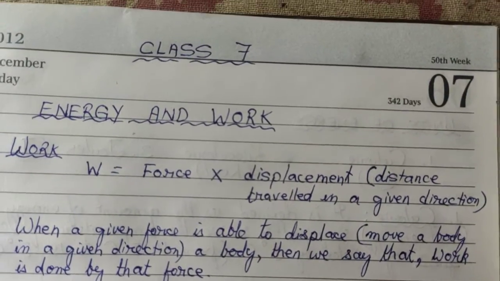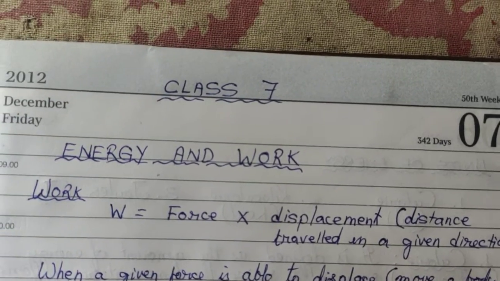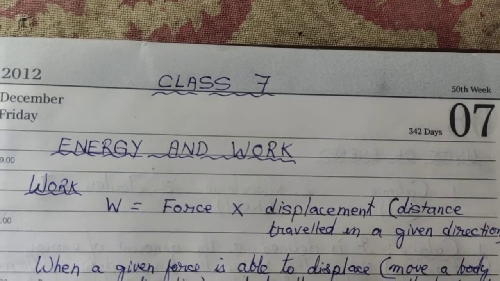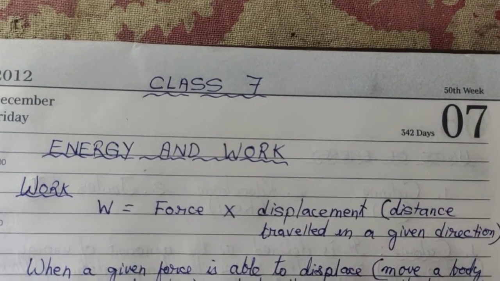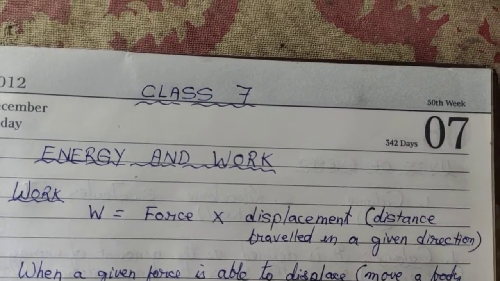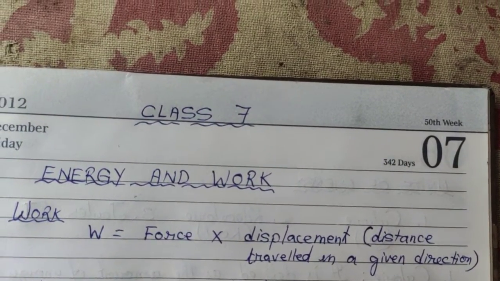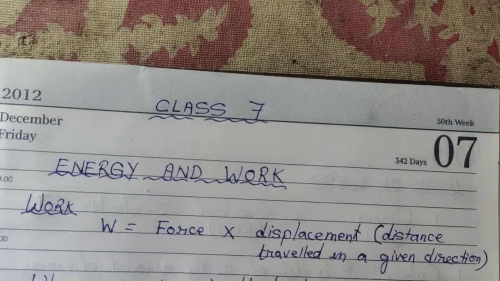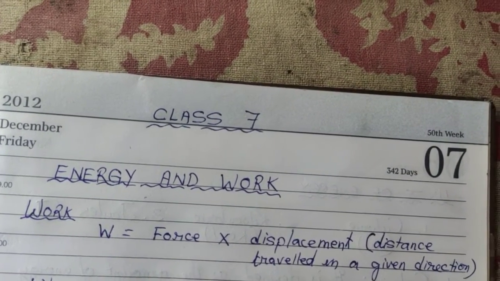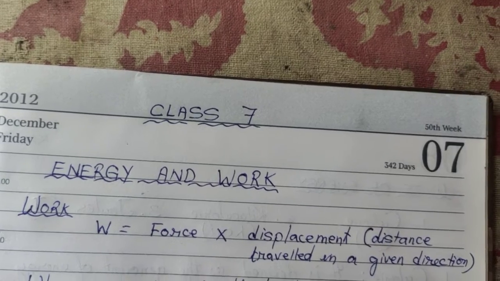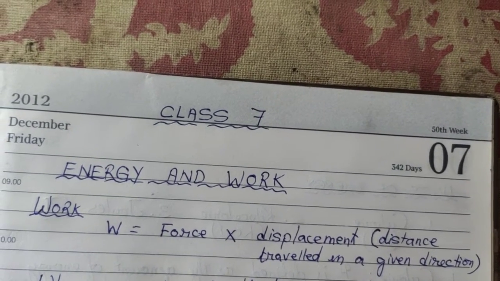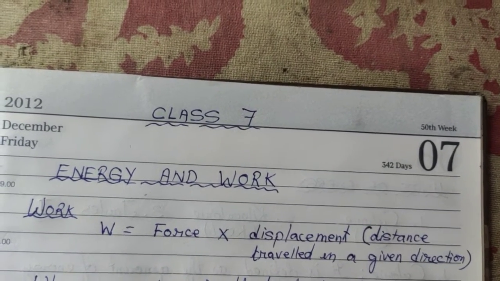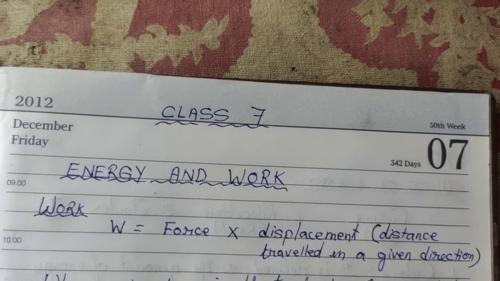So force has to be given on a body, and that particular force, in whichever direction you are giving it, will have to produce movement in that body in the same direction. If the movement is not produced by the body because of the force applied, then there is no work done. For work done, both these quantities have to be there. Force has to be produced, and the force produced has to move the body in a given direction. If no movement, there is no work done. Okay.